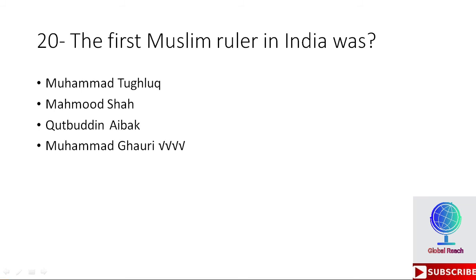20th MCQ. The first Muslim ruler in India was, options are Muhammad Tughlaq, Mahmud Shah, Qutbuddin Aibak, Muhammad Ghori. So the right option is Muhammad Ghori. Muhammad Ghori was the first Muslim ruler in India.